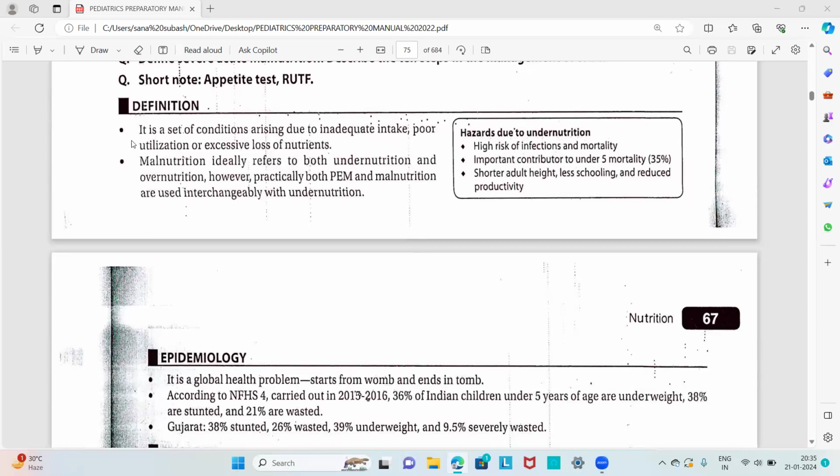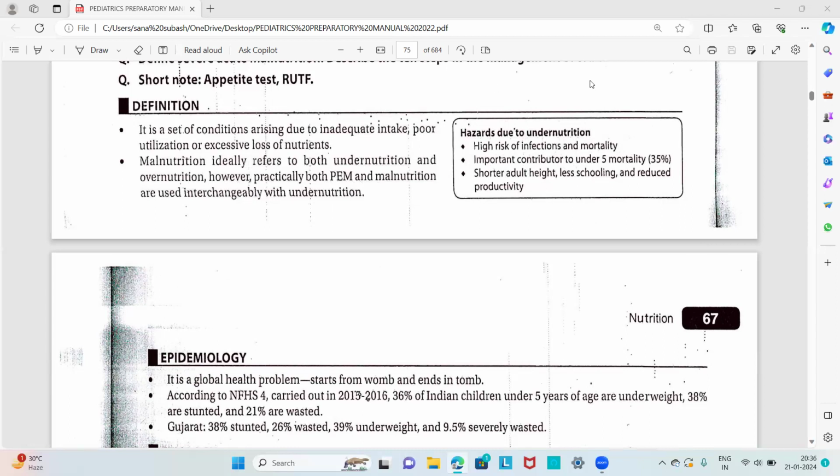Then about the definition of protein energy malnutrition, it is a set of conditions arising due to inadequate intake, poor utilization or excessive loss of nutrients, as in diarrhea cases. Malnutrition ideally refers to both undernutrition and overnutrition. However, practically, both protein energy malnutrition and malnutrition are used interchangeably with undernutrition.